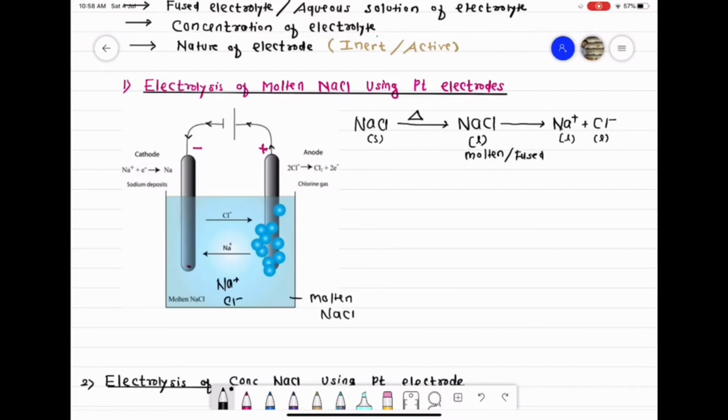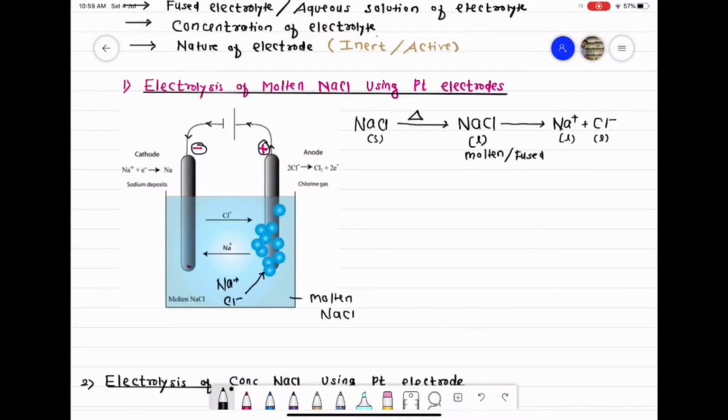Okay class, in this vessel we have inserted two platinum rods. One rod is connected to the positive terminal of the battery and one rod is connected to the negative terminal of the battery. So the rod connected to the positive terminal becomes positively charged and the rod connected to the negative terminal becomes negatively charged. So the moment the battery is switched on, chloride ions which are negatively charged get attracted towards the positive rod.